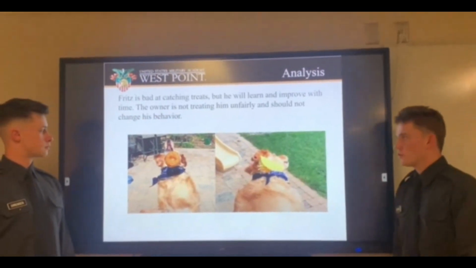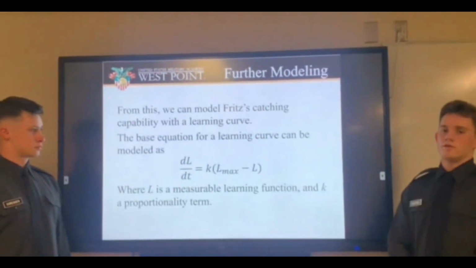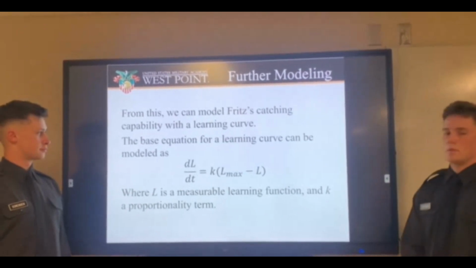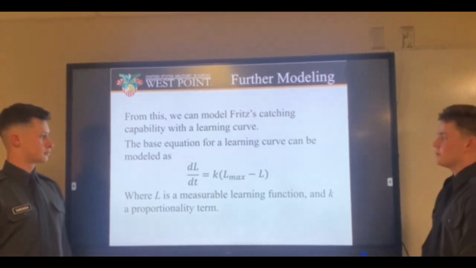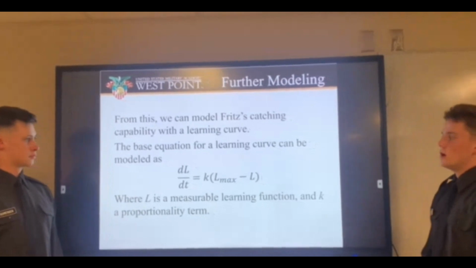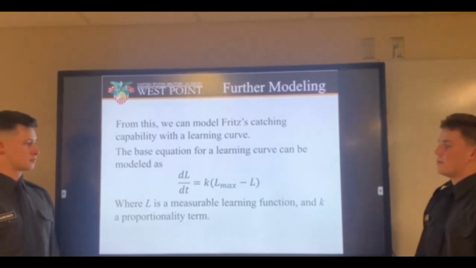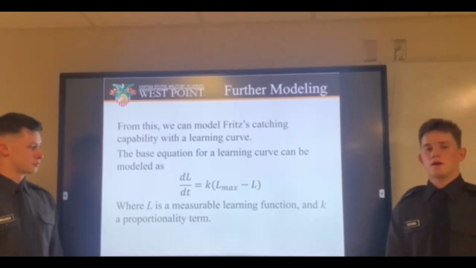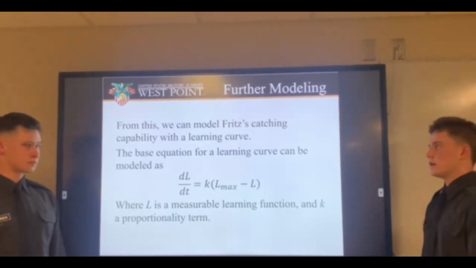To talk about this learning curve, we will introduce the base model of a learning curve as a first order differential equation: dL/dt equals k, which is a proportionality constant, times (L max minus L). And L, in this case, is a unitless measure of learning capability or knowledge. L max is representative of Fritz knowing 100% of the time where the treat will be, where to place himself, and how to catch it.